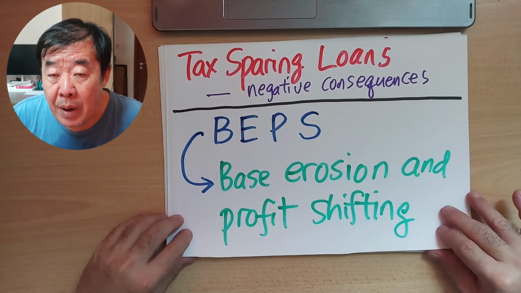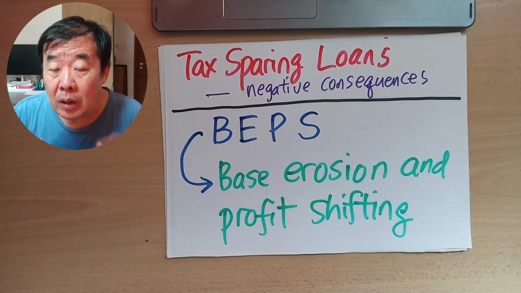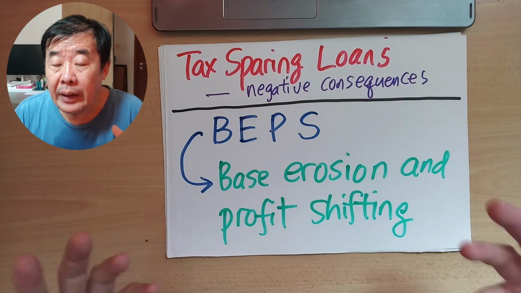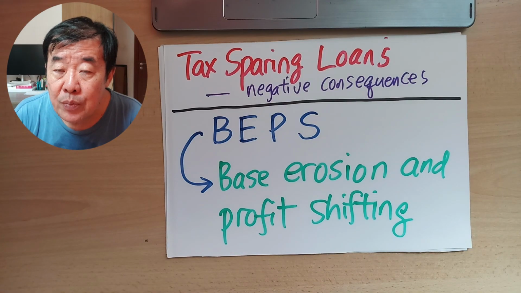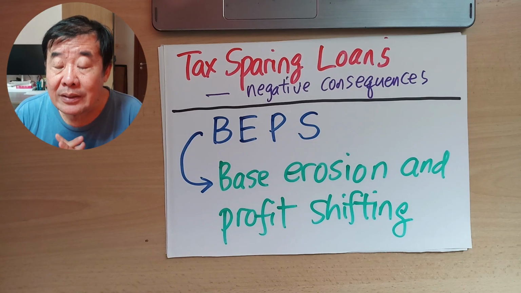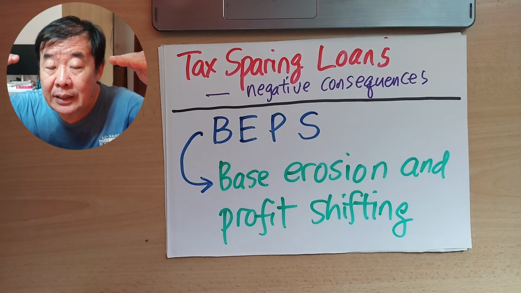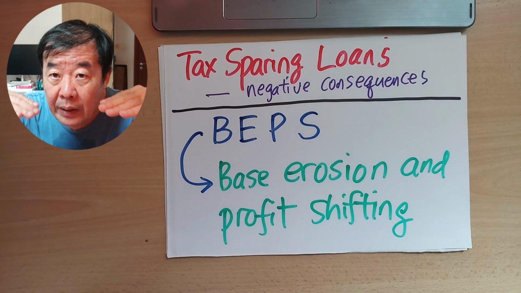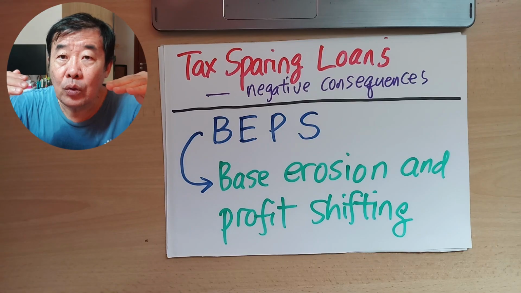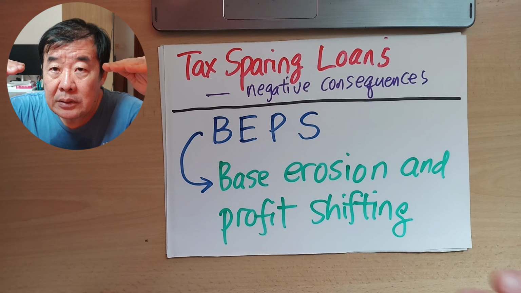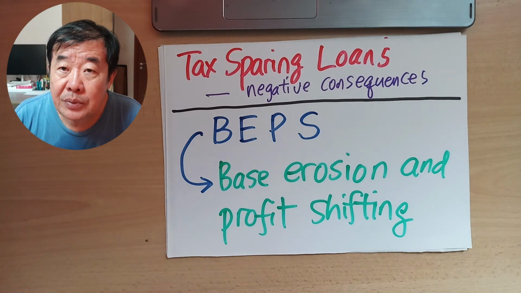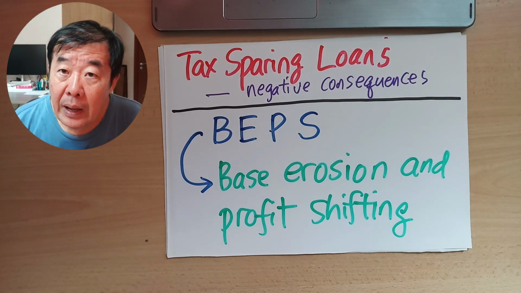Now, for tax-sparing loans, there are also negative consequences. That's the reason why the OECD, in the recent evolution of tax arrangements, actually discourages tax-sparing clauses in double tax agreements. You can see that tax-sparing clauses in double tax agreements are dropping and dropping and dropping. If you remember the slide I showed about the historical development, it keeps going down. And also a lot of developed countries will start to ask themselves, why should I help the rest?